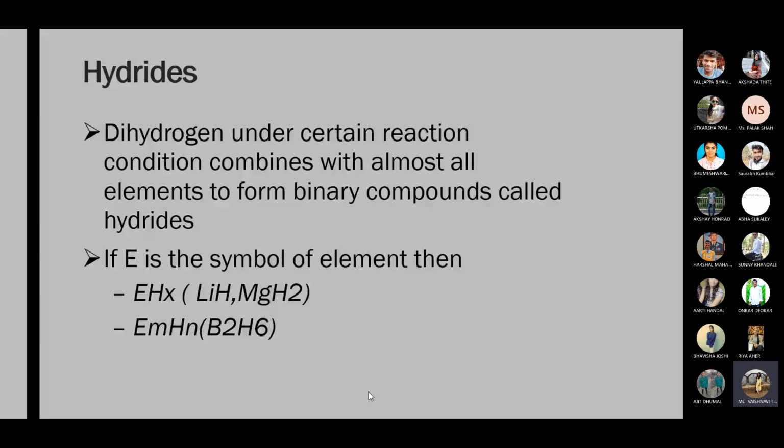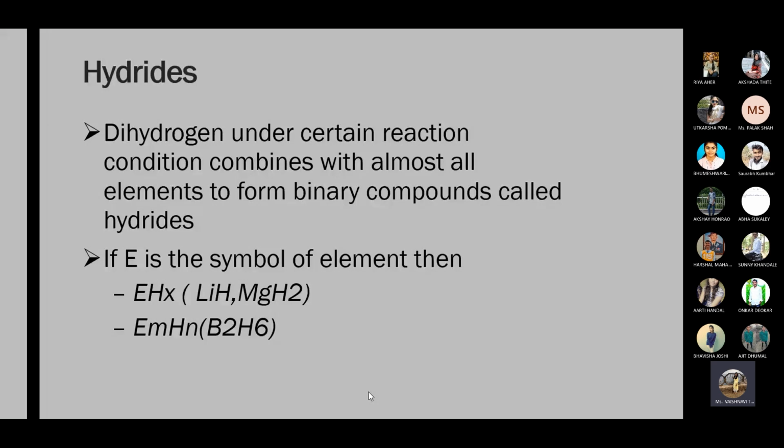If E is the symbol of the element, then EHX, that is LiH or MgH2, is one form of hydride. Another can be EMHN, where M and N can be any number. For example, B2H6 is a very famous compound called diborane.